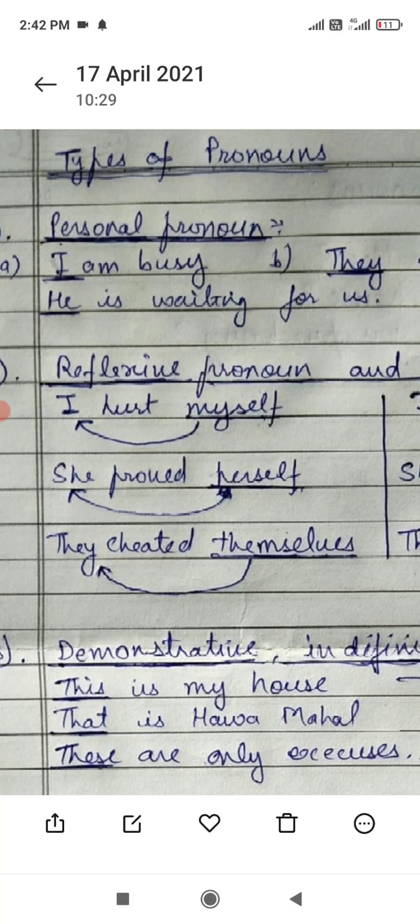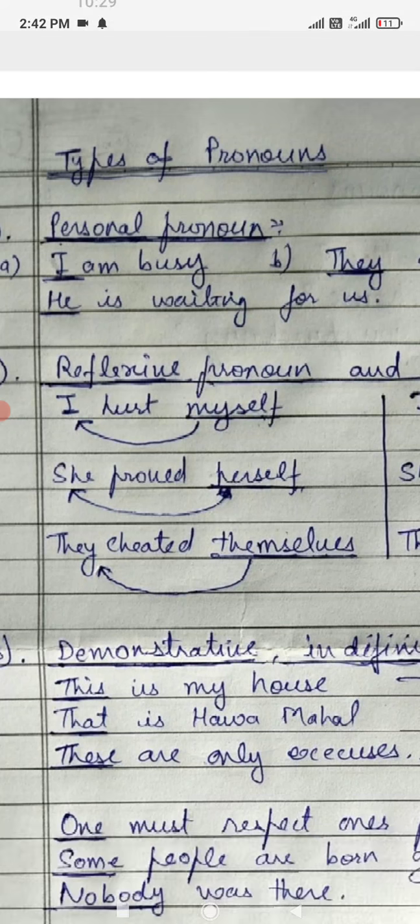Similarly, she proved herself. उसने अपने आप को प्रूव किया. So herself is a pronoun whose action goes back to she. She is also a pronoun. तो she पे किसका impact आ रहा है, किसका reflection आ रहा है? Herself. So herself is a reflective pronoun. Similarly, they cheated themselves. The action of themselves goes back to they. So these are all the cases of reflective pronouns.